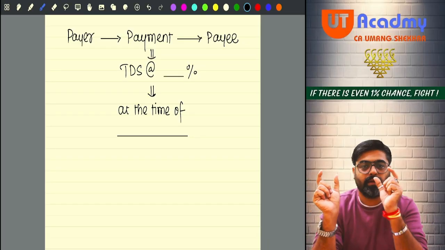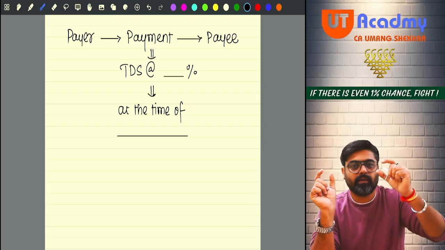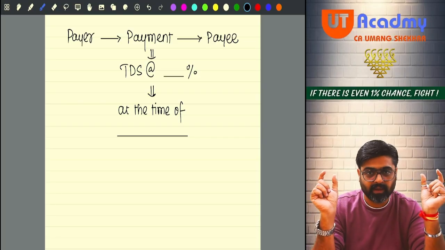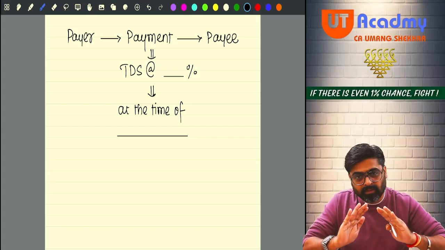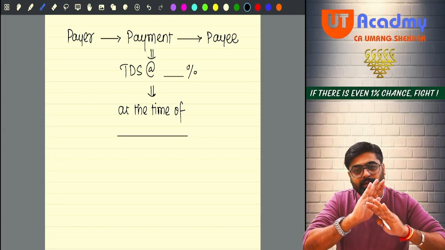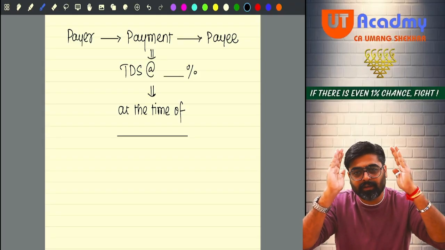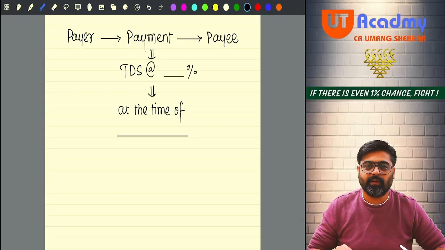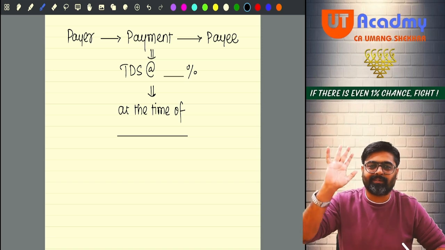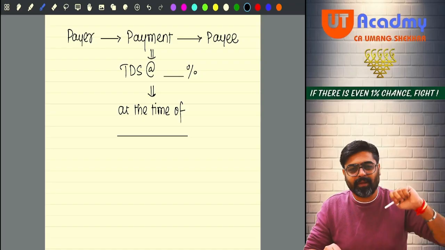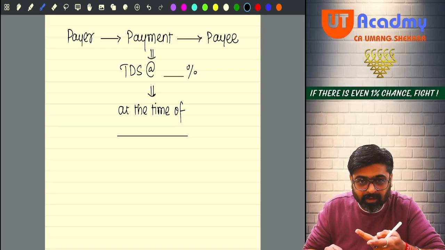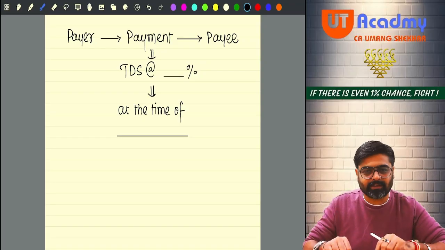Payer making this payment to this type of payee, TDS rate will be this much, and that TDS will be deducted at this time. That's it. These are the TDS provisions for you. Every time fill in the blanks will happen. Okay, this payer, this payment, this payee, okay, TDS rate this much. Oh, TDS is to be deducted at this time. Done.